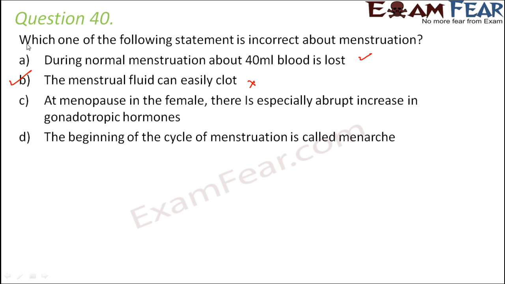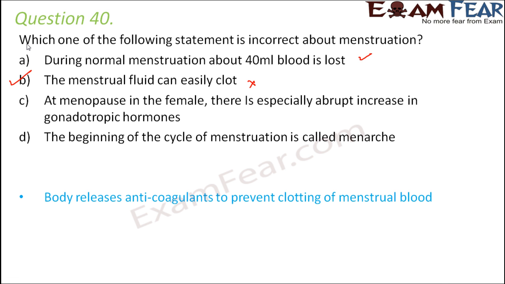Now you might ask why the body releases these anticoagulants. Because the body wants to remove the excess lining of the uterus, which is unwanted. That lining was developed just for implantation of the embryo, but since the woman did not get pregnant, the lining of the uterus is now unnecessary. Just to get rid of that lining, these anticoagulants are released by the body. Some anticoagulants like fibrinolysin, an enzyme obtained from the endometrial tissues, prevent clotting. So the blood doesn't clot and it all flows out of the body. So option B is the right one.